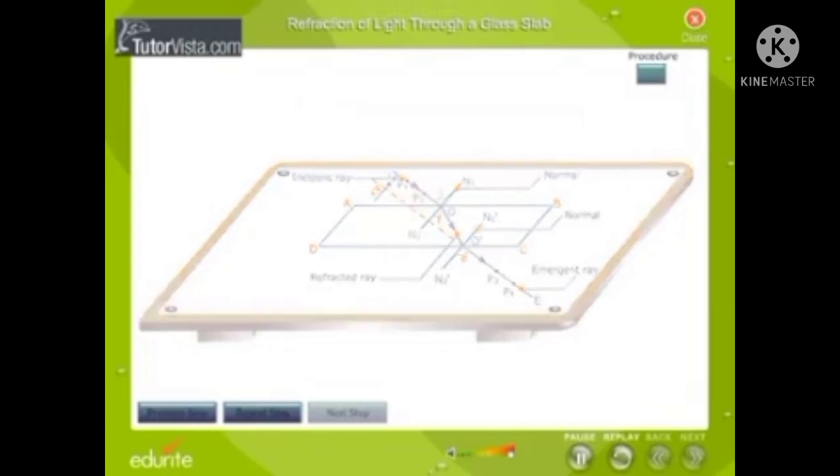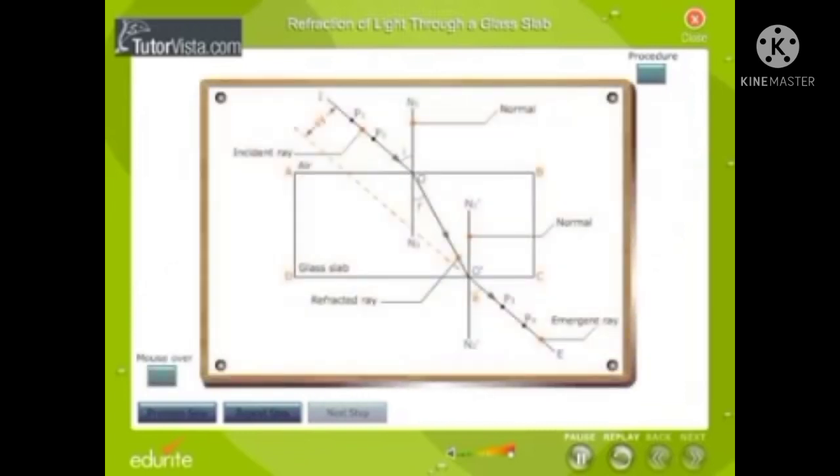The experiment shows that when a ray of light passes from air to glass, that is, from a rarer medium to a denser medium, the refracted ray bends towards the normal at the point of incidence. The emergent ray O dash E is the ray emerging out of the glass slab. O dash E is parallel to the incident ray.